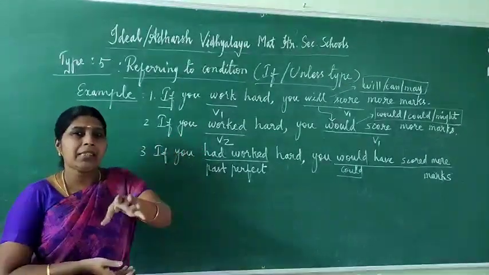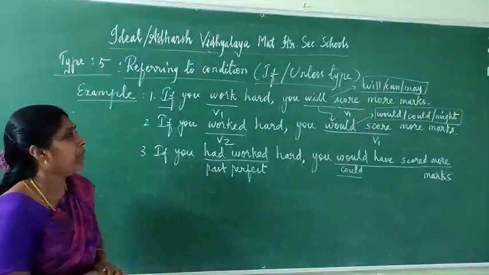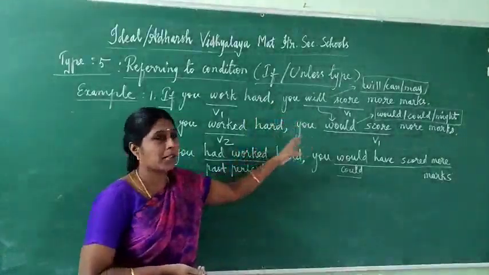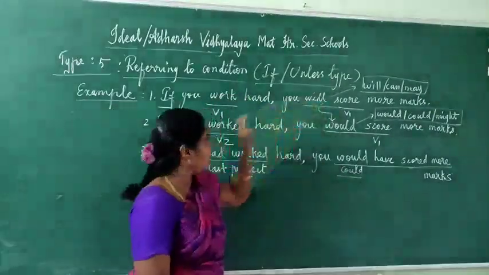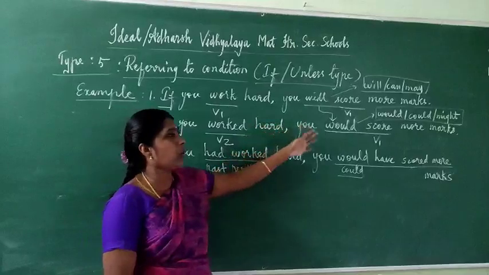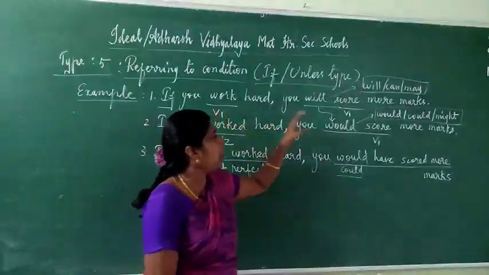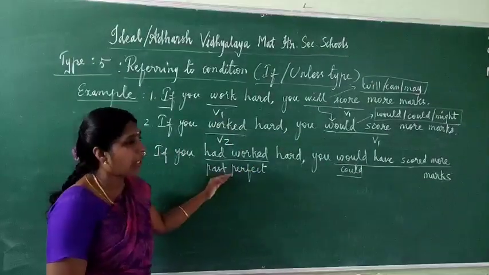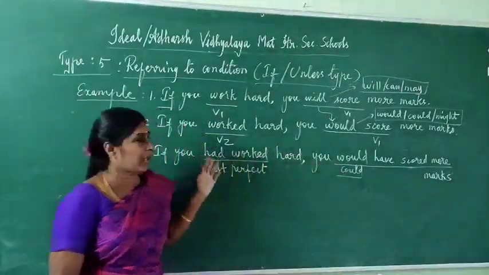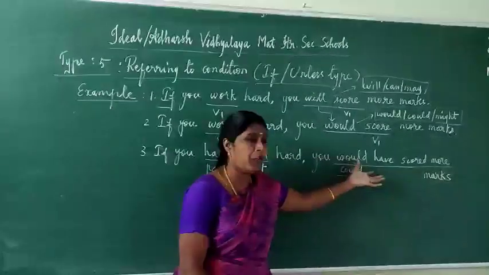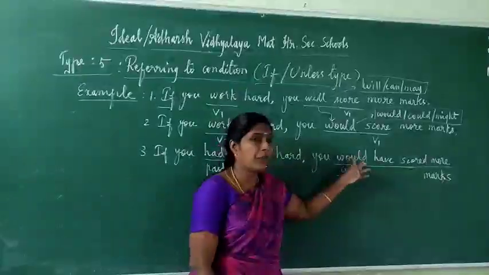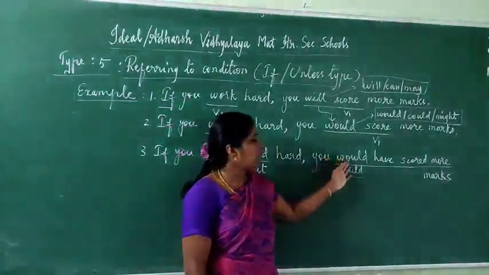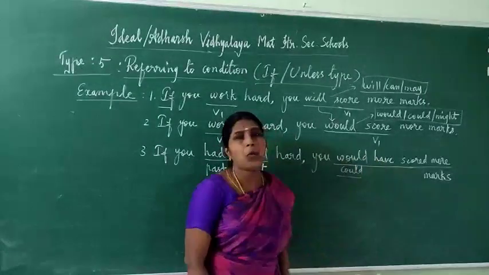That is, make the sentence correct, whatever other sentence is given. So once again I read this. If you work hard, you will score more marks. Present means future tense. Next, if you worked hard, you would score more marks. Past tense means past form of will, would. Next one: if you had worked hard, you would have scored more marks. Here past perfect means past form of future perfect. Will have scored is future perfect. Will, past form would, so would have scored more marks.